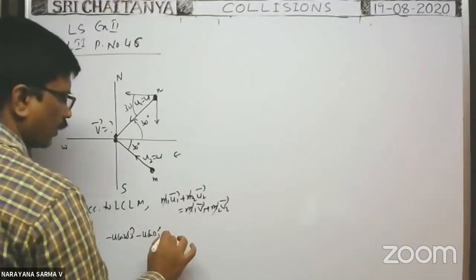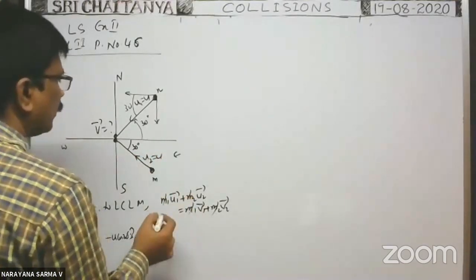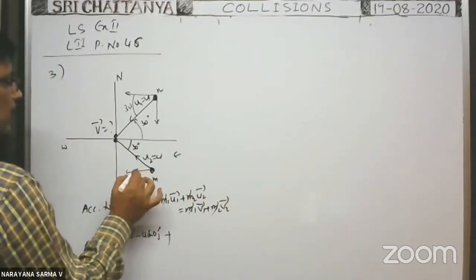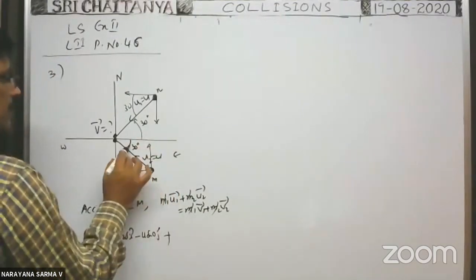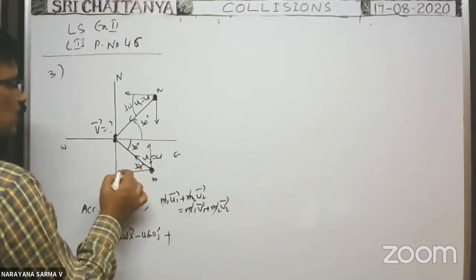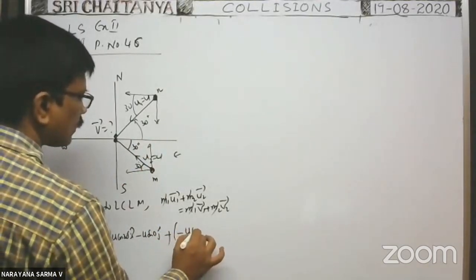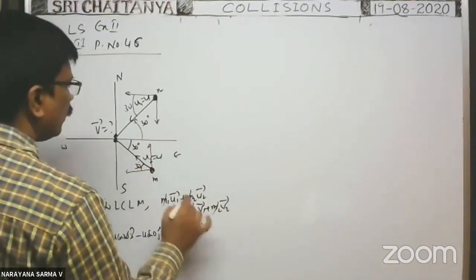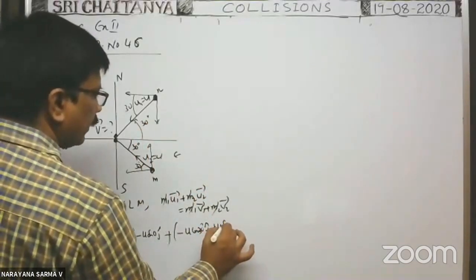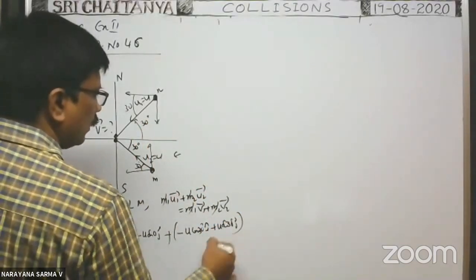Plus, for this particle u2 bar means x component negative, y component positive. If it is 30, this is 30. Then their x component is minus u cos 30 into i cap plus u sin 30 into j cap. This is equal to,